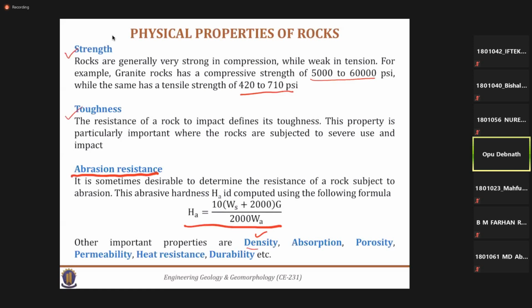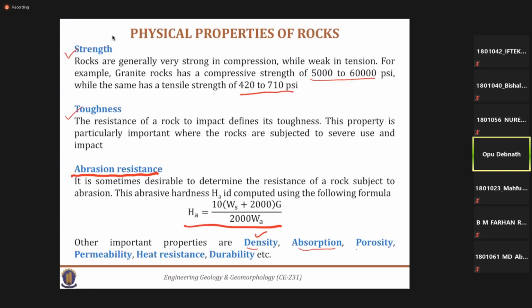It also depends on its degree of pressure, temperature, etc. So here you can get an idea about the rocks. And then the next one is absorption, porosity, and permeability. These are very closely related terms.